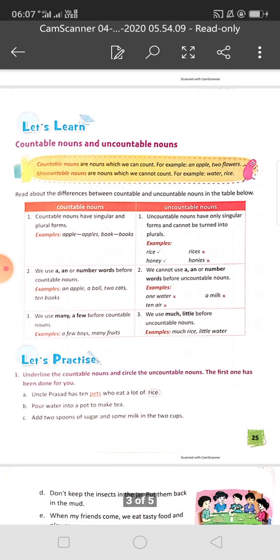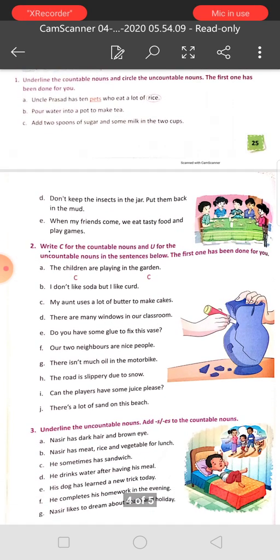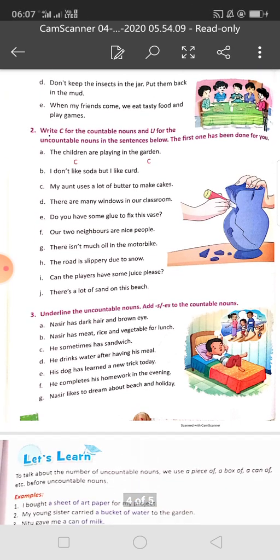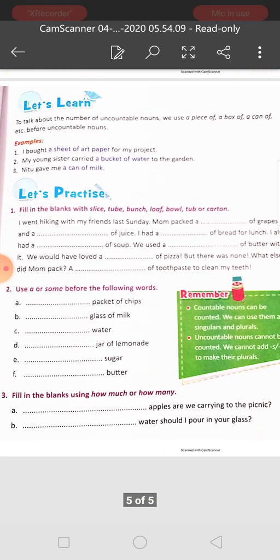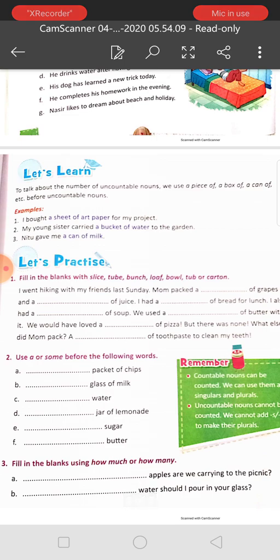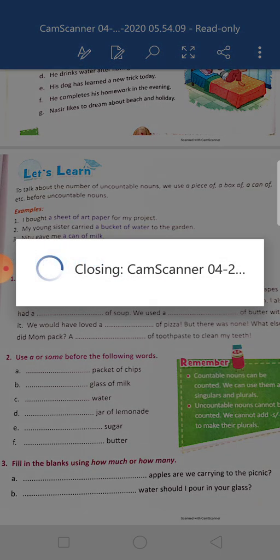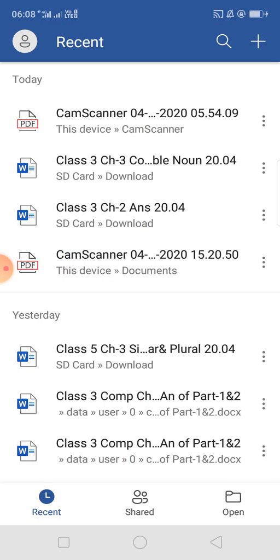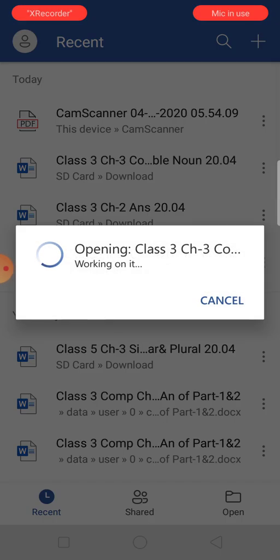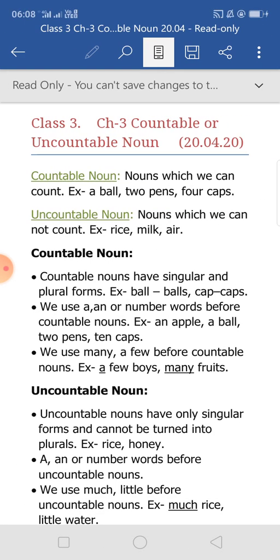So in our last session we read what a noun is. Noun is a naming word. It is the name of any person, place or thing. Now in this session we will read about the countable and uncountable nouns.